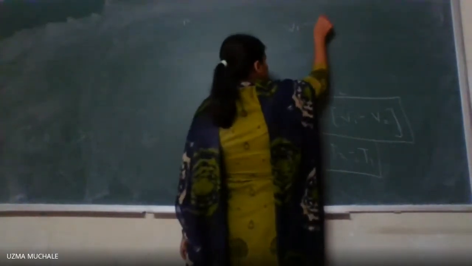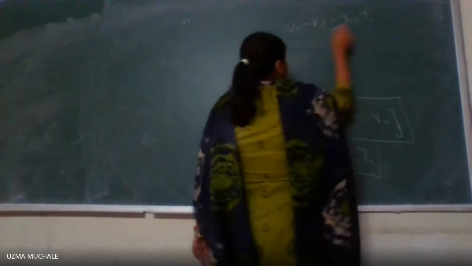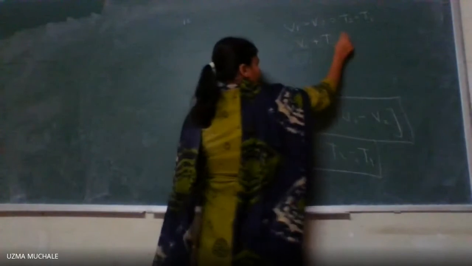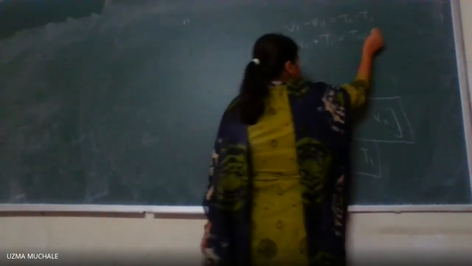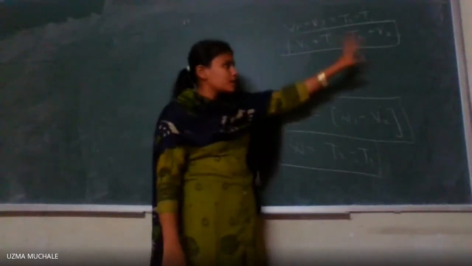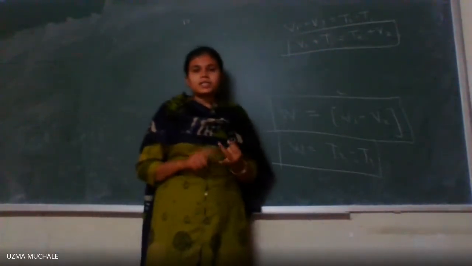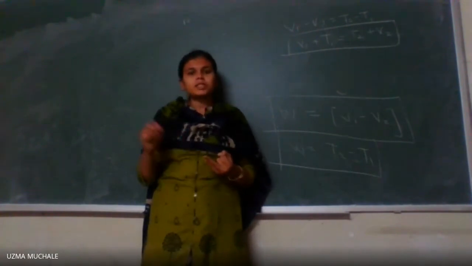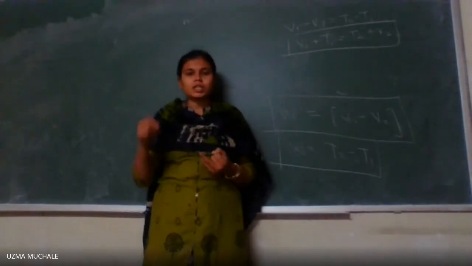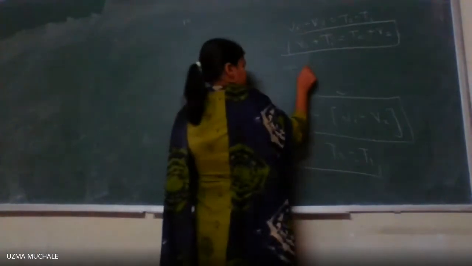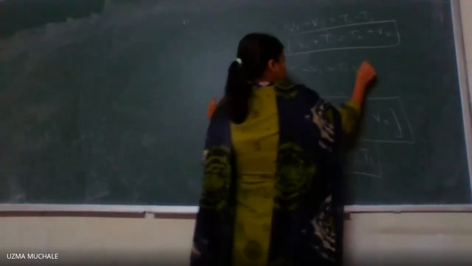We can write V1 minus V2 is equal to T2 minus T1. Hence we can write V1 plus T1, moving this T1 here, and T2, and this V2 we can take here as V2. Combined, we get T1 plus V1 is equal to T2 plus V2. What is T? Kinetic energy. What is capital V? It is potential energy. What is the formula for potential energy? mgh. m is mass, g is acceleration due to gravity, h is height. So finally we get T1 plus V1 is equal to T2 plus V2.